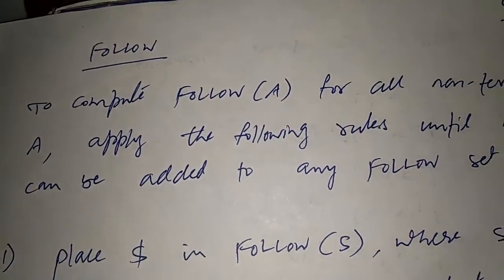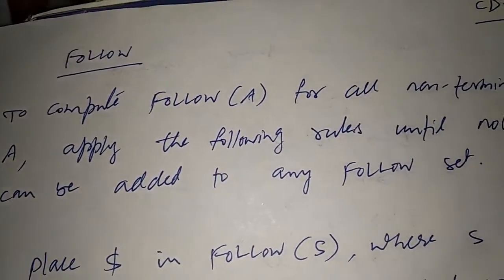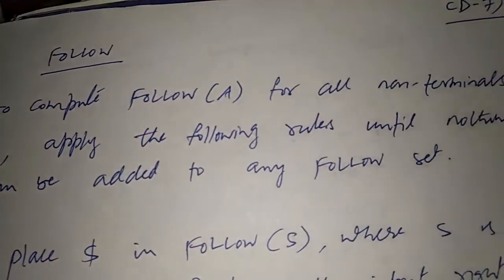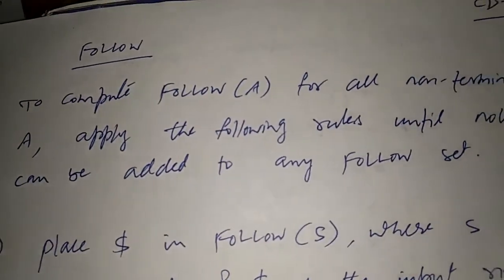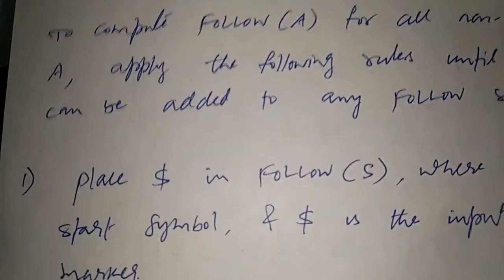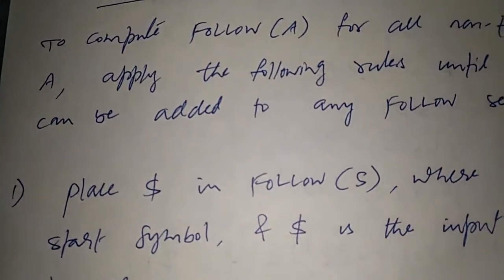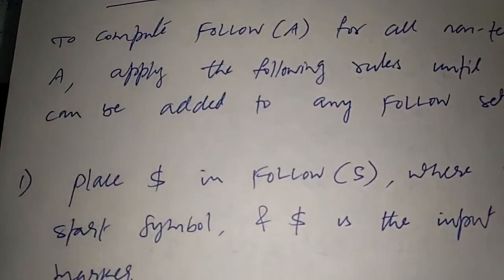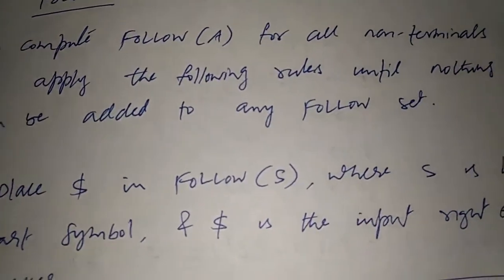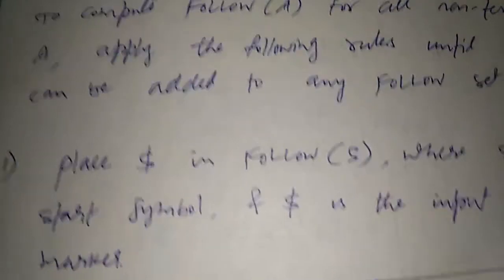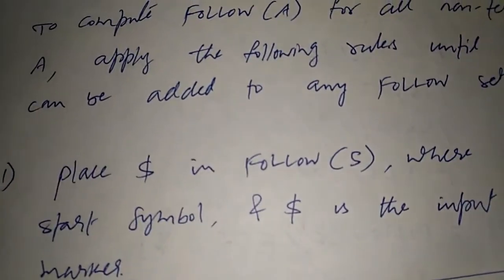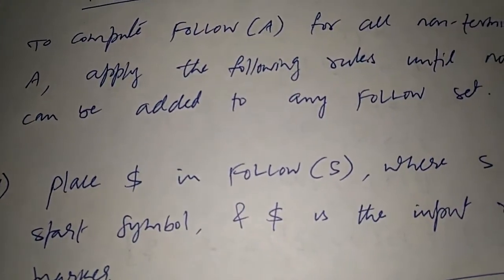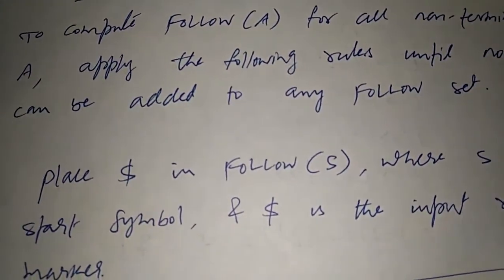Now coming to follow, how to find follow. To compute follow of A for all non-terminals A, apply the following rules until nothing can be added to any follow set. So here place dollar in follow of S, where S is the start symbol and dollar is the input right hand marker. So if we have the first non-terminal, we have to add dollar to follow of that non-terminal, that is the start symbol.